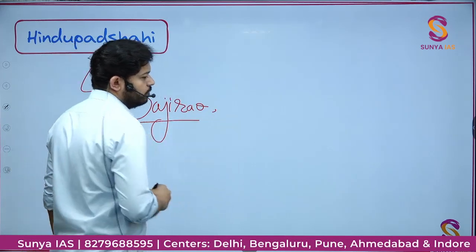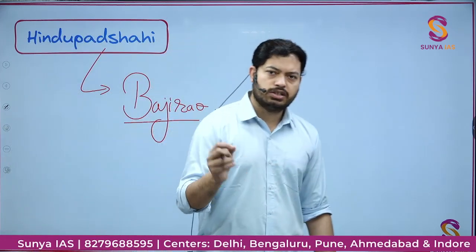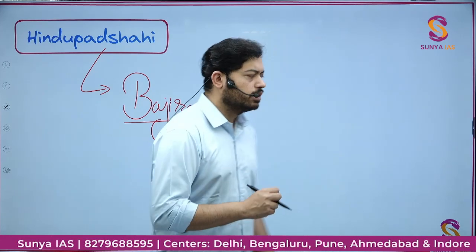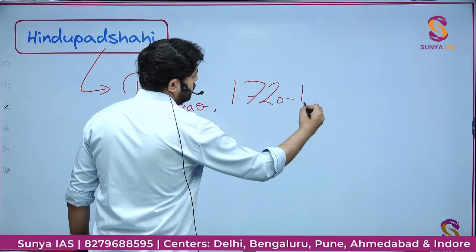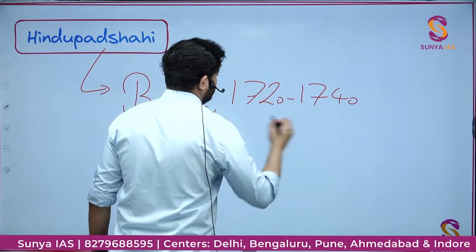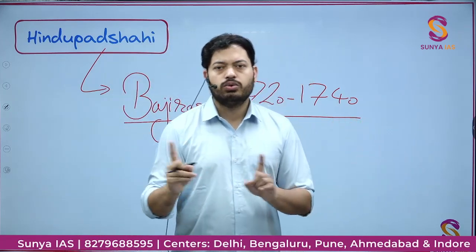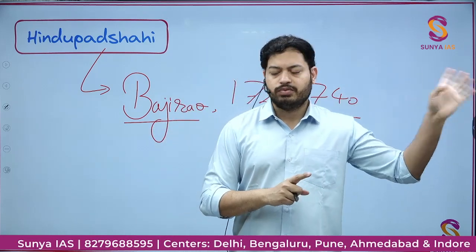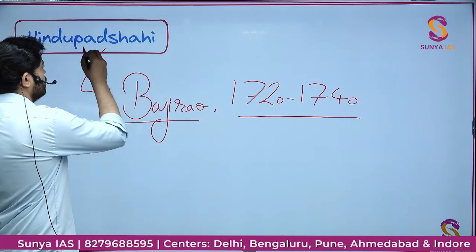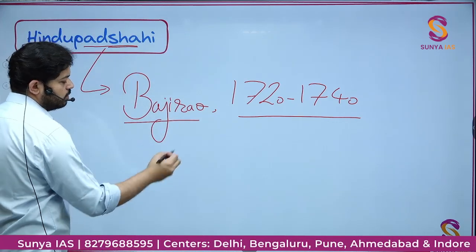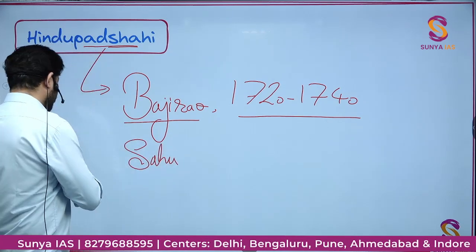Bajirao was the second important Peshwa, the son of Peshwa Balaji Vishwanath. Bajirao came to power in 1720 and ruled till 1740. For those who want more perspective, it's the same Bajirao whose role was there in the movie where Ranveer Singh played that role. He came up with this idea of Hindu Padshahi, and he explained to Chhatrapati Sahu, who was the ruler at the time,